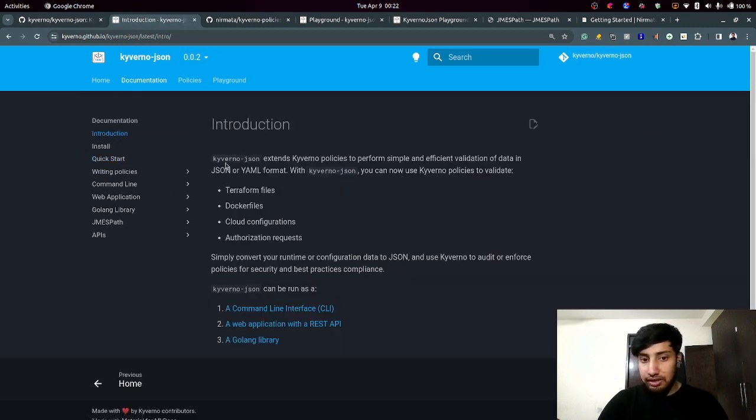It says that Kyverno-JSON extends Kyverno policies to Terraform and performs simple validation operations on JSON or YAML format. So if you have your payload in JSON or YAML, you're good to go. You can also read through it that it comes as a CLI, and also as a REST API, and there is a library for it as well.